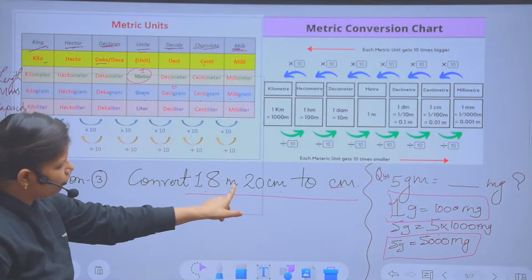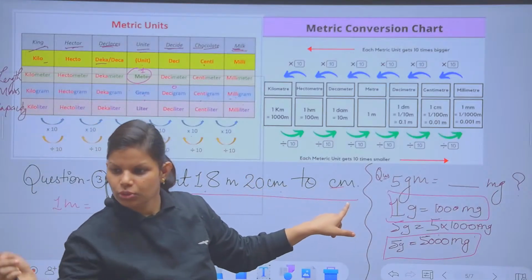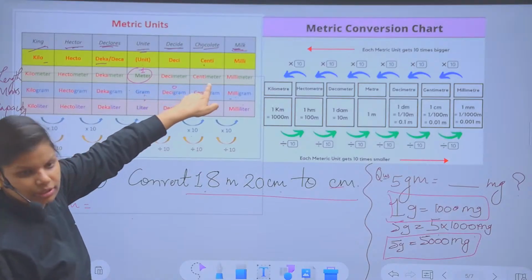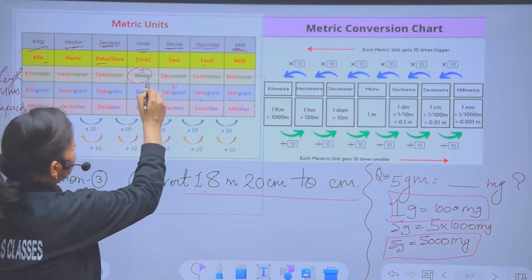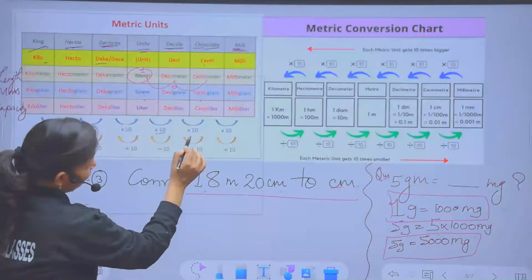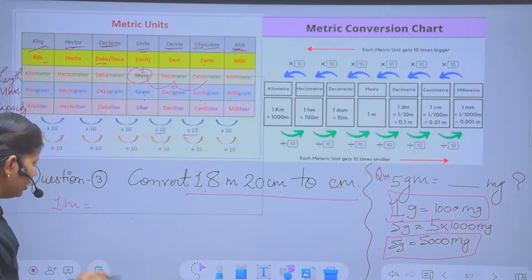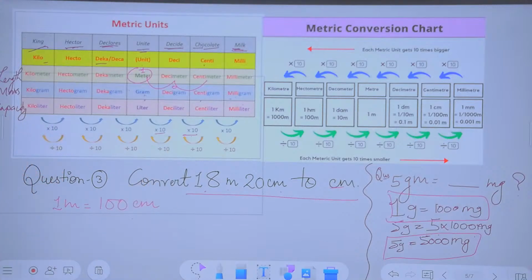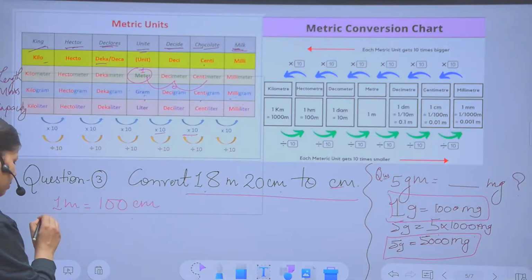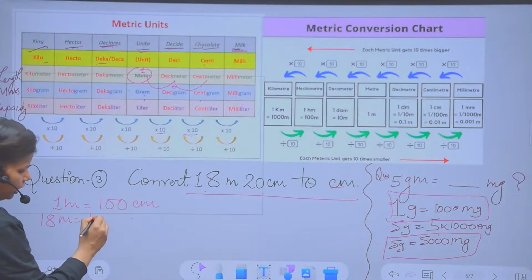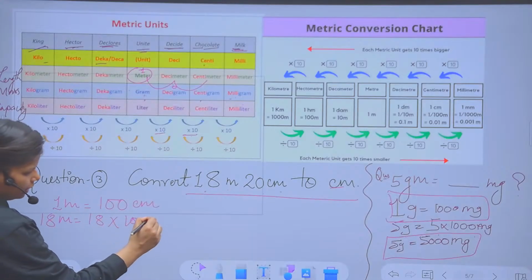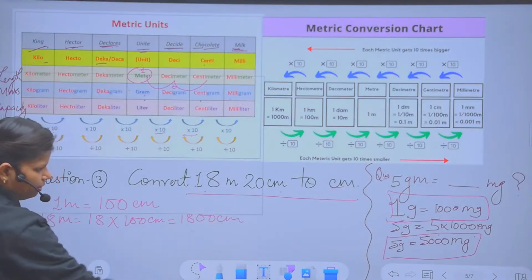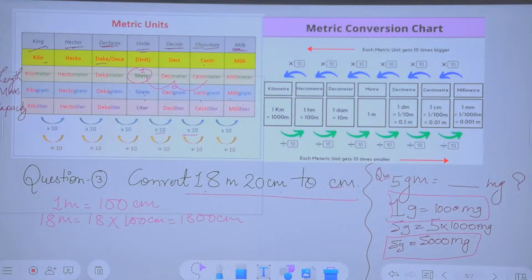Now you have to convert bigger to the smaller one. Meter to centimeter. Now this is your meter, this is your decimeter, and this is your centimeter. So I have to travel around how many steps? 1 and 2. I have to multiply with how many? 10 multiplied by 10, 100. Like 1 meter equal to how many centimeter? I am having 1 meter equal to 100 centimeter. And then here I am having 18 meter equal to what? 18 multiplied by 100 centimeter, and the answer is 1800 centimeter. Is it okay? Correct, no?